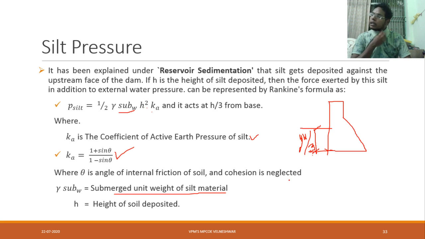Here we are considering cohesion neglected, and gamma sub W is nothing but the submerged unit weight of silt material, meaning the unit weight of the silt material. Like the unit weight of water, the same way we have to consider the unit weight of silt material here. H is nothing but the height of soil deposited. H by 3 is nothing but this value.